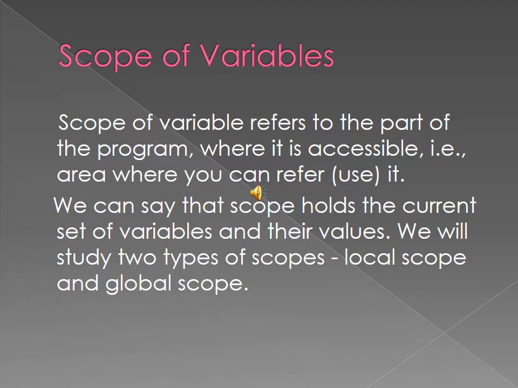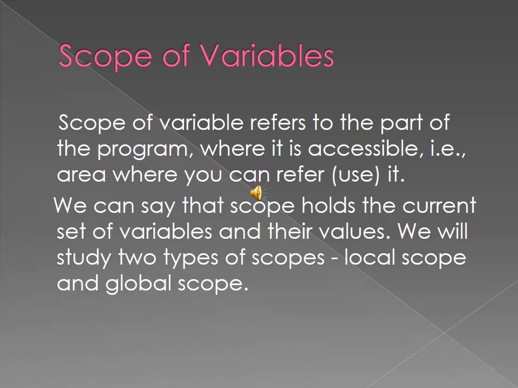Wherever the variable exists, up to that point you can access it. This is called the scope of variable. A scope holds the current set of variables and their values within the particular area.